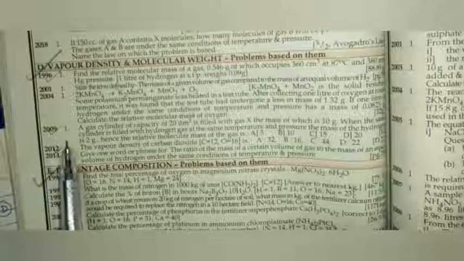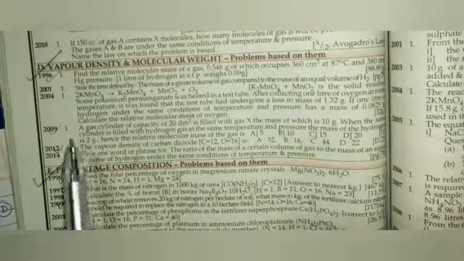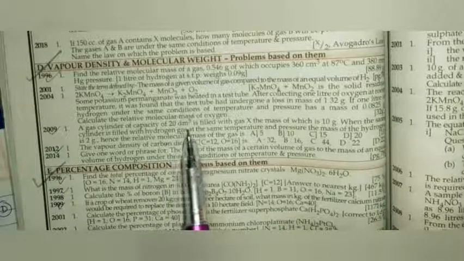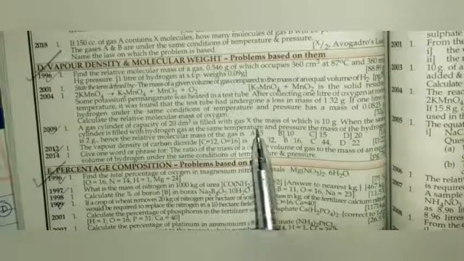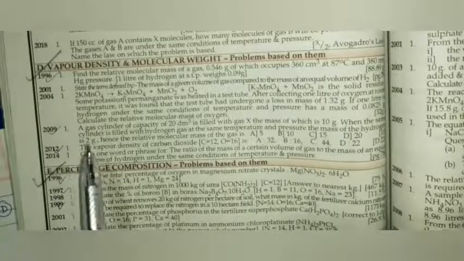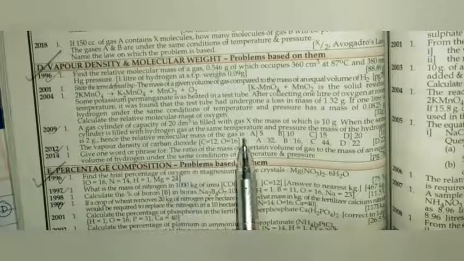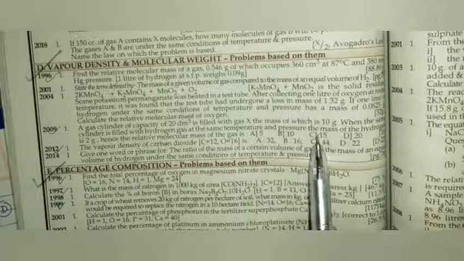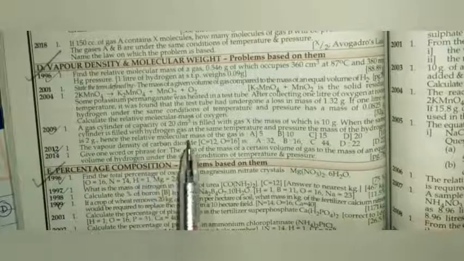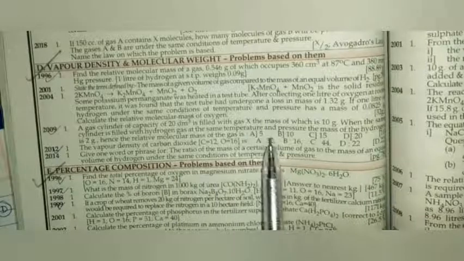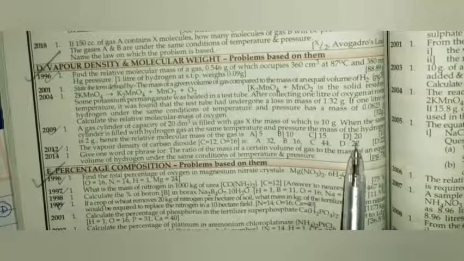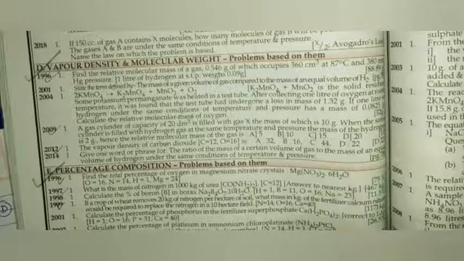Next question I am taking from the year 2009. A gas cylinder of capacity 20 decimeter cube is filled with gas X, the mass of which is 10 gram. When the same cylinder is filled with hydrogen gas at the same temperature and pressure, the mass of the hydrogen is 2 gram. Hence, the relative molecular mass of the gas is, options are given to you: A 5, B 10, C 15, D 20. So let's solve this question.